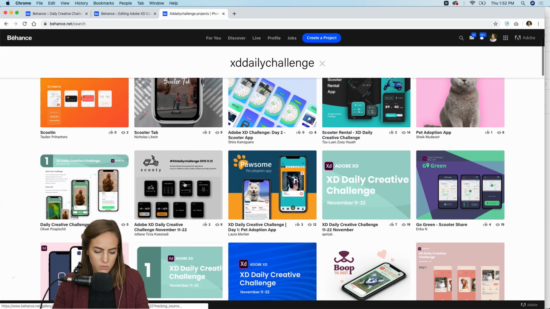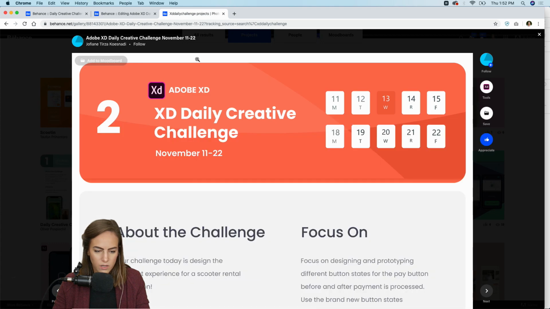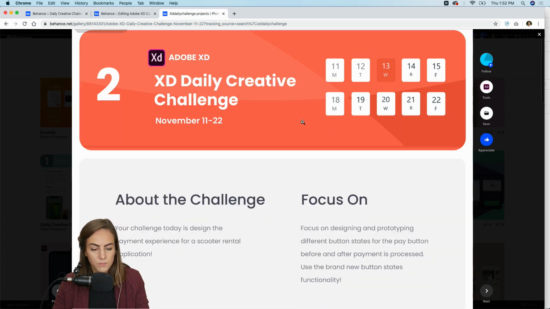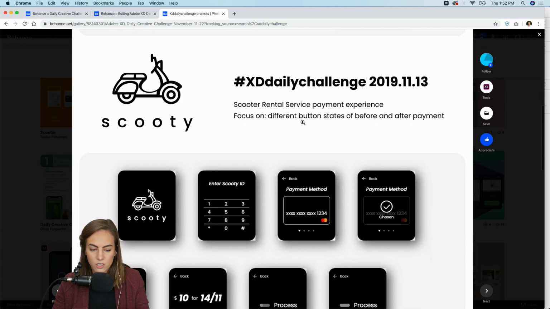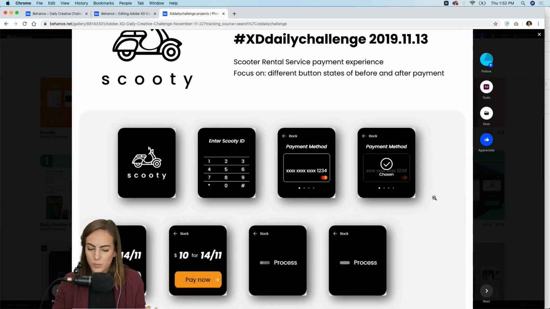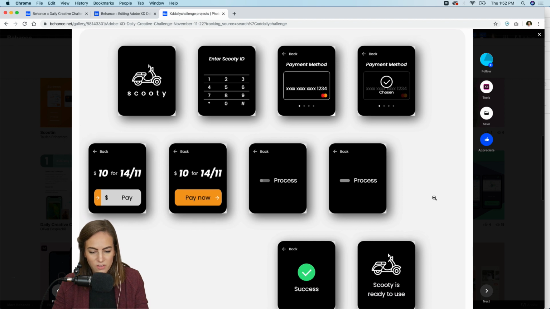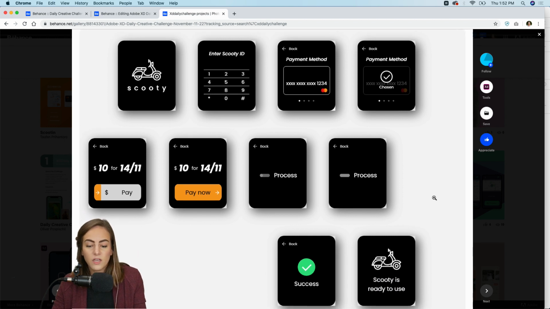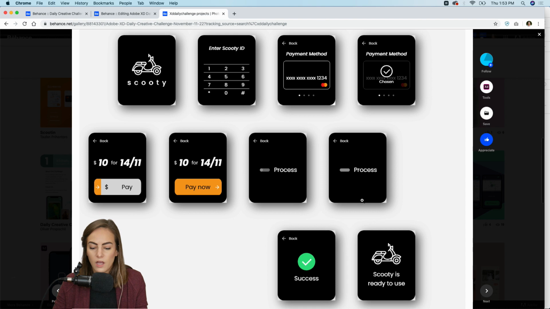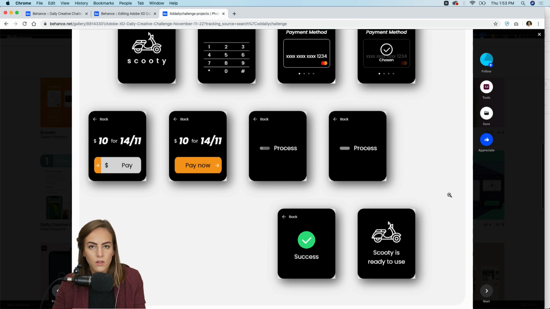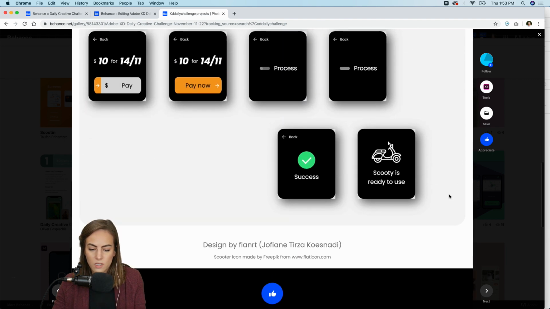Let's do one of the scooter ones. So this one was by Jofi Ann, and the scooter one was from yesterday. Scooty, very appropriate. And you chose to do a smartwatch app as well. This looks great. And actually, I was going to mention yesterday, black is a very good color to choose for smartwatches.